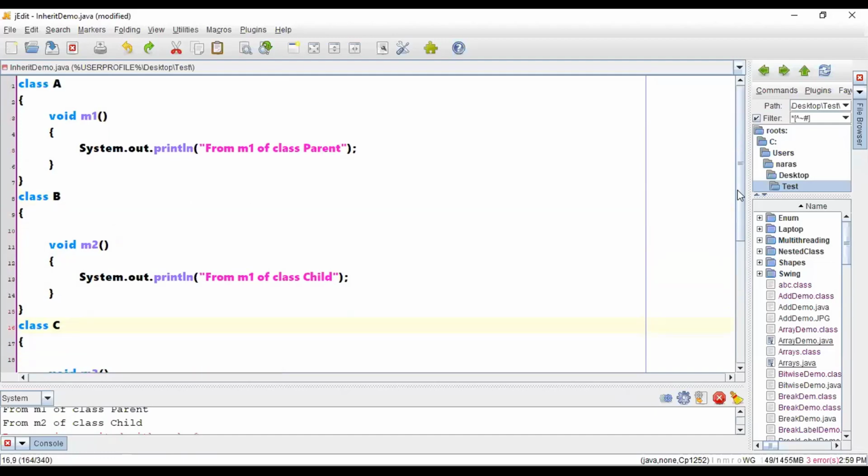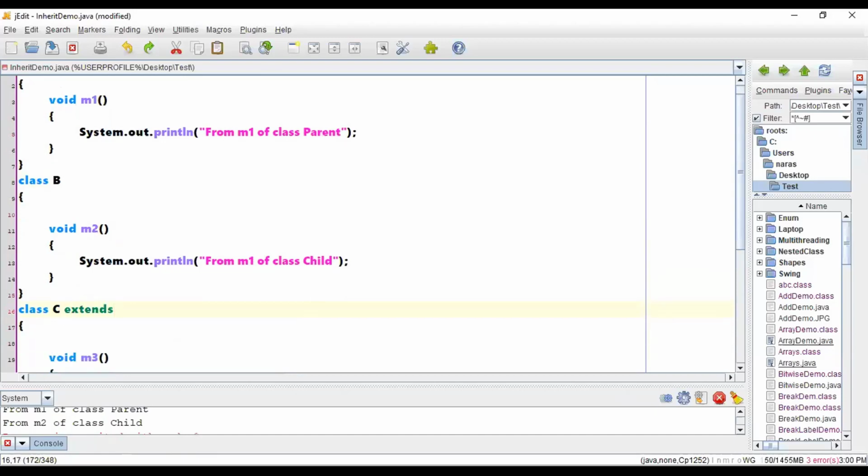Now, according to multiple inheritance, one class should get the properties from more than one class. Now what I will write is extends A, B. So now C is extending the properties from both classes A and B. So this is what multiple inheritance is. So till now it is clear, right? Multiple inheritance. Yes, sir.